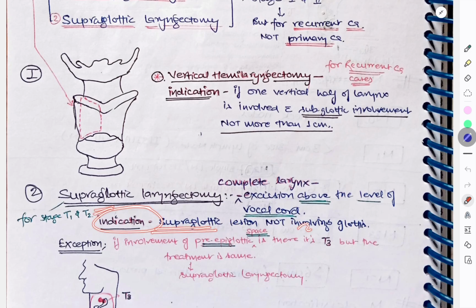The supraglottic lesion not involving glottis, okay. Here we have to go for complete larynx excision above the level of vocal cord. But the exception is if involvement of pre-epiglottic space is there, that is it's T3, but the treatment is same, okay. So in T3 also we'll do the same thing even though supraglottis is involved.